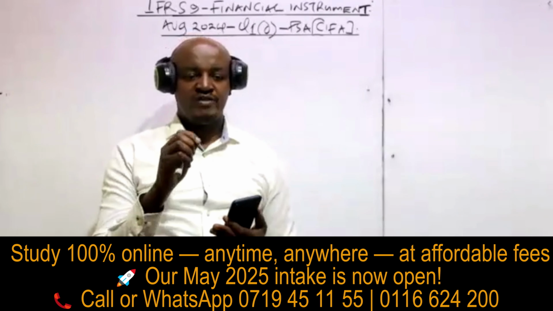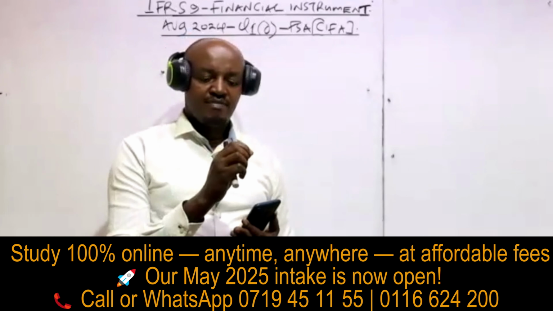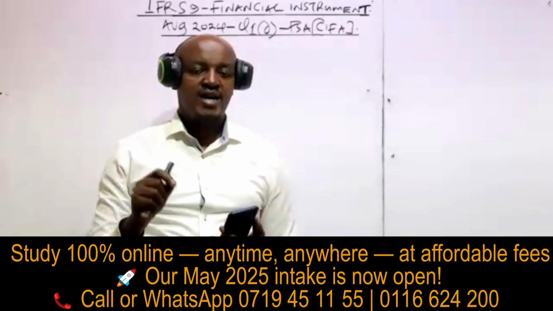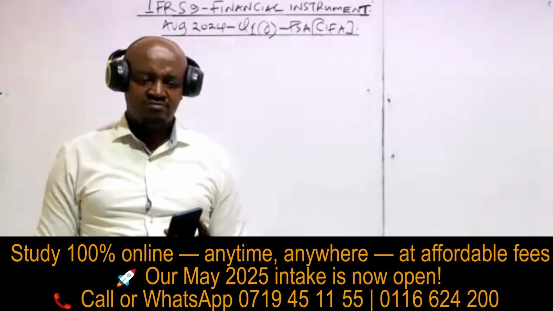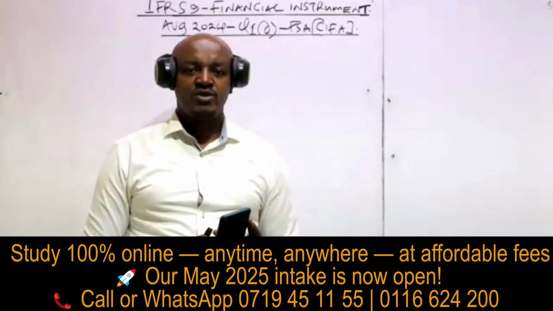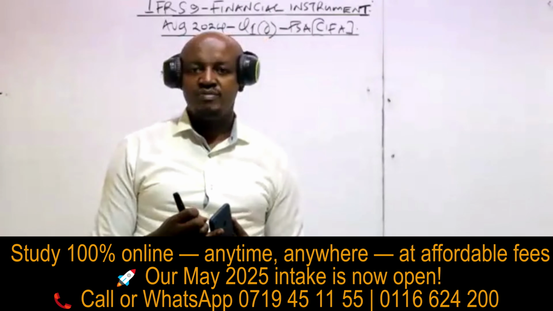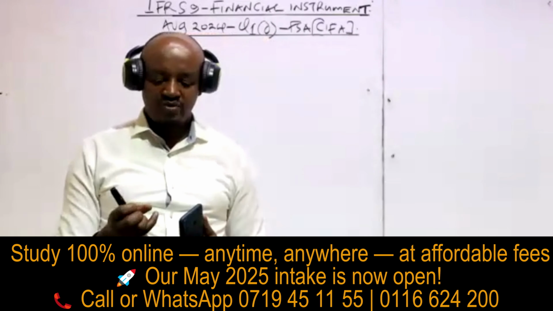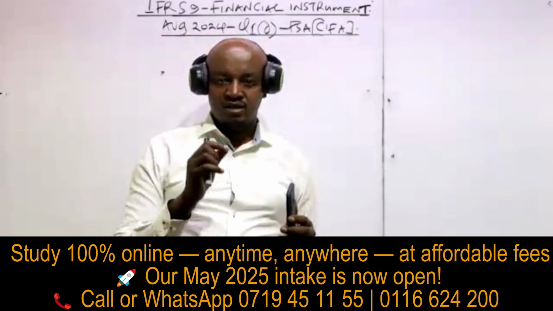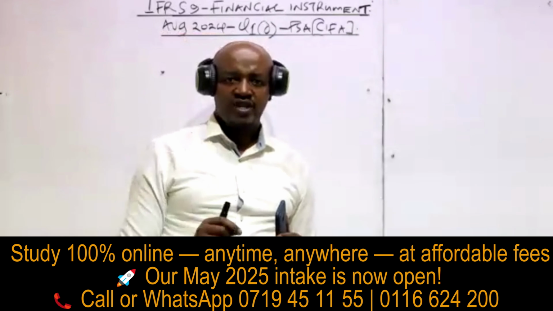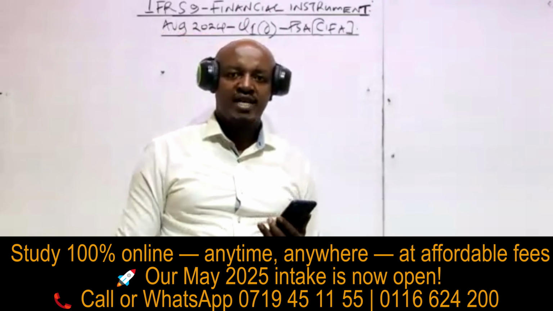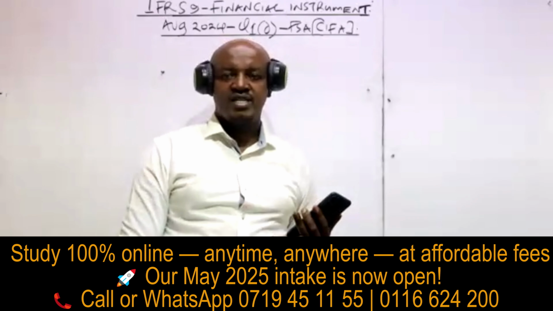Investment in debt instrument, for example, investment in debentures or bonds issued by a company. And for any financial asset to qualify to be classified under the third category, that is financial asset at amortized cost, such a financial asset has to meet two criteria or two tests. One is the business model test, and for any financial asset to pass that test, the objective of the company in investing in such a debt instrument should be to collect or to receive the cash flows associated with such a financial asset.